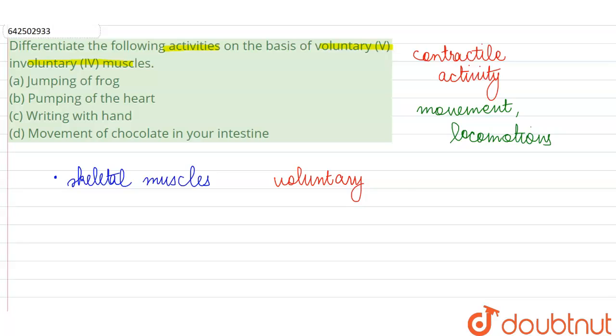And if we look at them under the microscope, they are going to appear striated, they are going to show alternate light and dark bands. So these three names can be given to the skeletal muscles. We can call them voluntary, striated, or skeletal muscles, and all of the activities that we are consciously carrying out, it is because of these muscles.